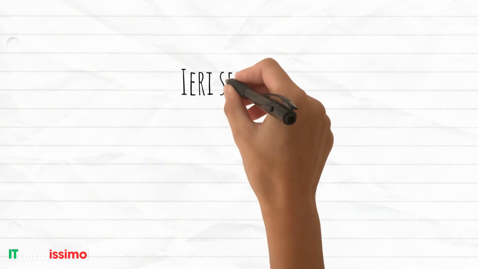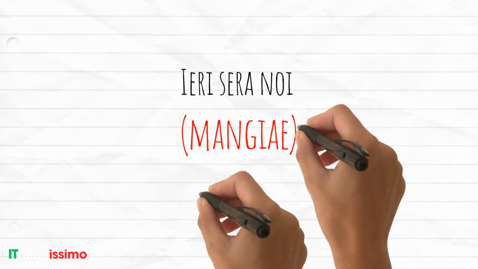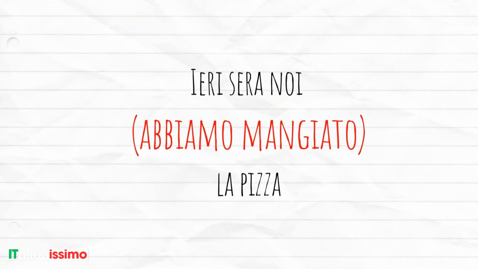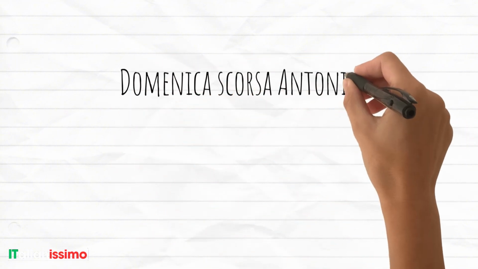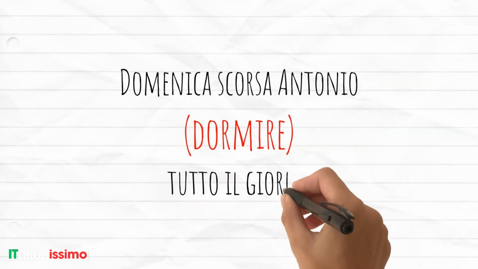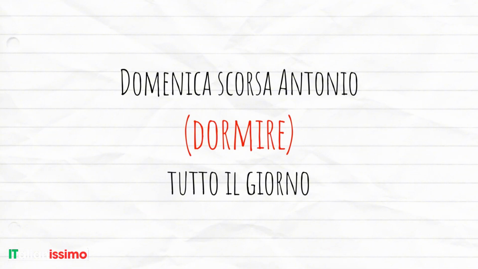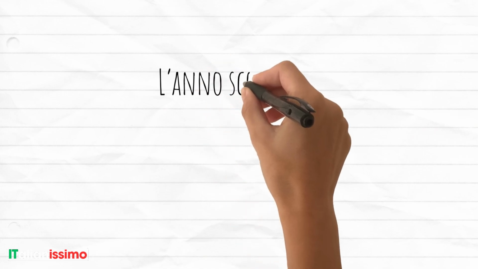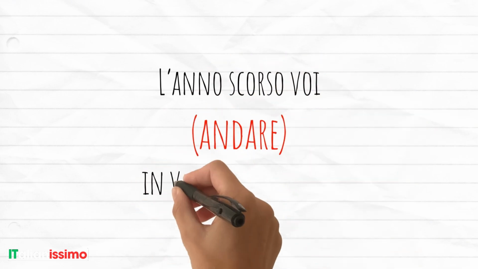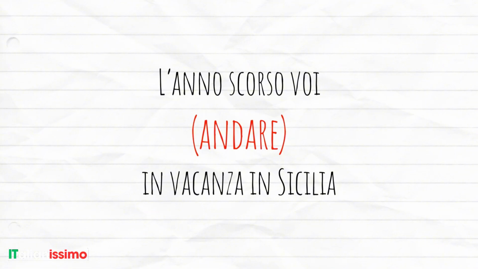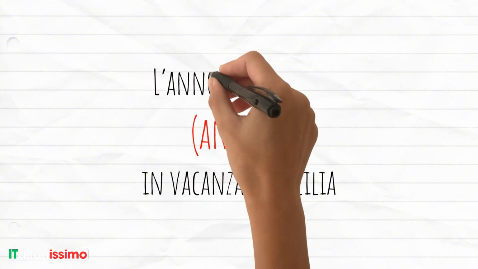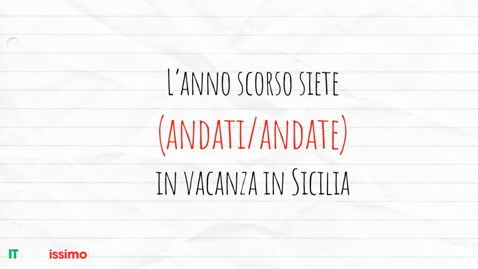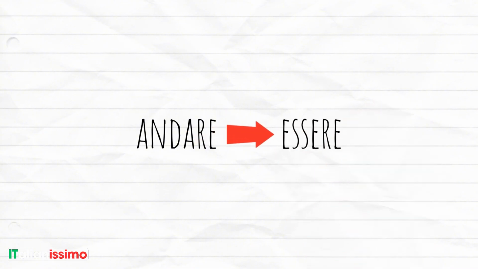Ieri sera noi mangiare la pizza. Result: ieri sera noi abbiamo mangiato la pizza. Domenica scorsa Antonio dormire tutto il giorno. Result: domenica scorsa Antonio ha dormito tutto il giorno. L'anno scorso voi andare in vacanza in Sicilia. Be careful with this one. Result: l'anno scorso siete andati or siete andate in vacanza in Sicilia. Remember, andare uses essere, so it must agree.